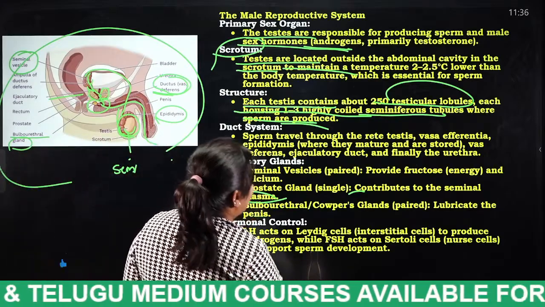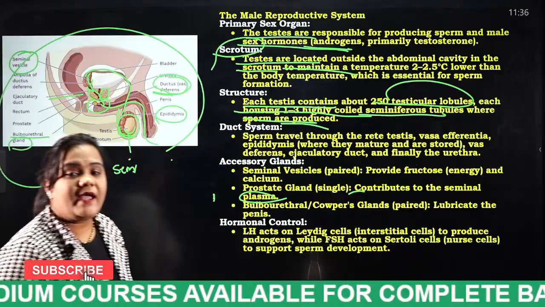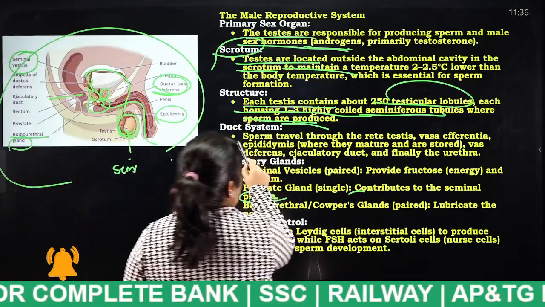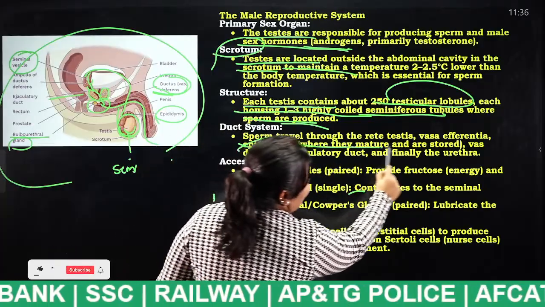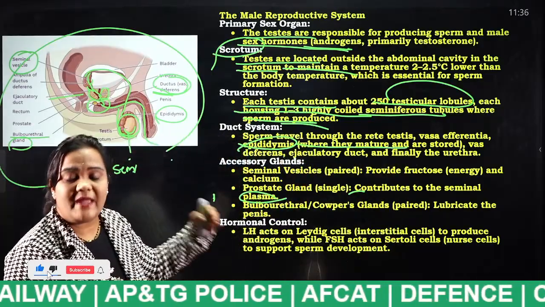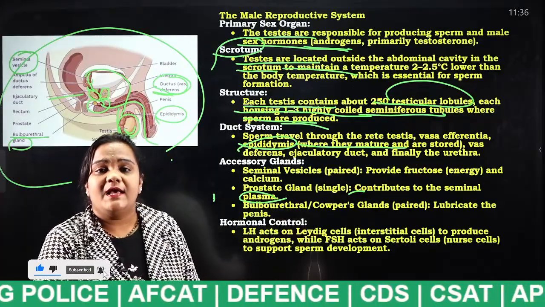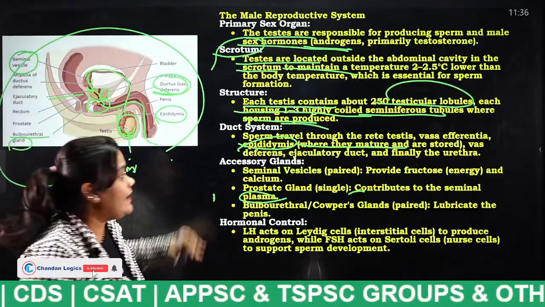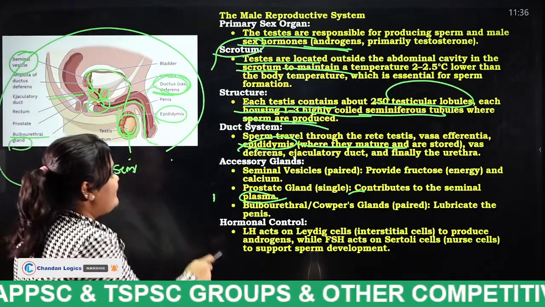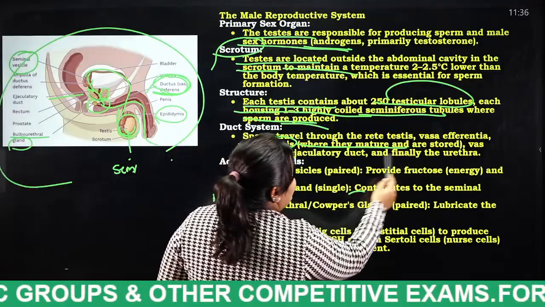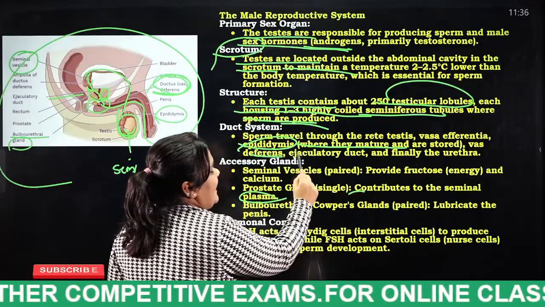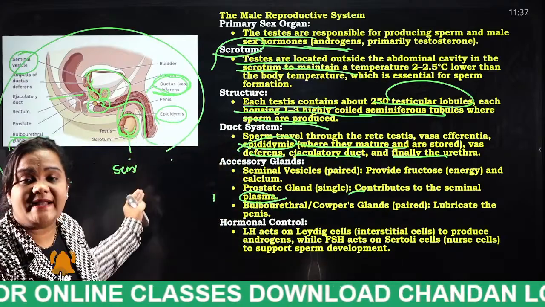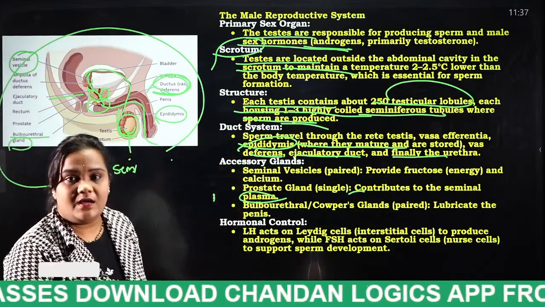The duct system is what I have told you: from the seminiferous tubules, sperm enters into the what is this, students? Epididymis. The epididymis stores the sperm cells, and through the epididymis it enters into the vas deferens, and from the vas deferens into the ejaculatory duct, and finally through the urethra. This is what I explained in the diagram displayed on the board.